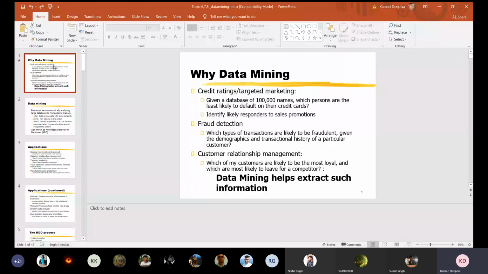Fraud detection: we discussed outlier analysis yesterday, right? An outlier is just out of the boundary, and the question is which types of transactions are likely to be fraudulent given the demographic and transactional history of a particular customer. We discussed that in yesterday's session.